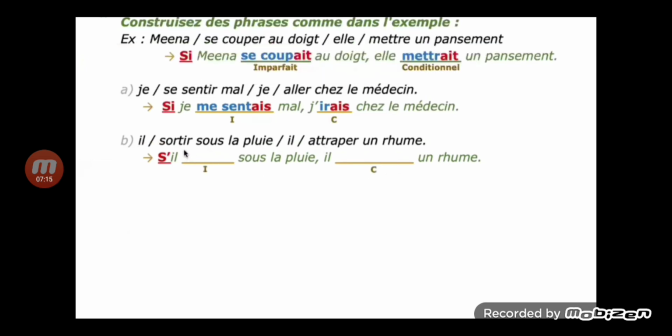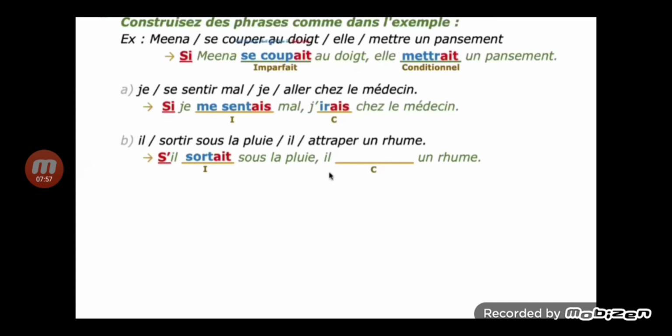And sortir, how will you get the imperfect stem? Take the nous form of the present tense, remove ons, and you will get the stem sort, and according to the subject il, you can write the ending ait. And the next one, should be in conditional tense, and that is not an irregular thing, so you can write the infinitive form as it is.